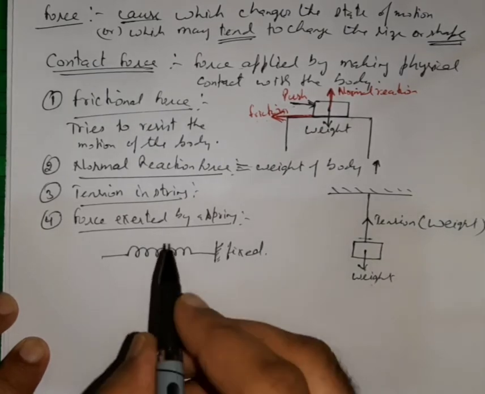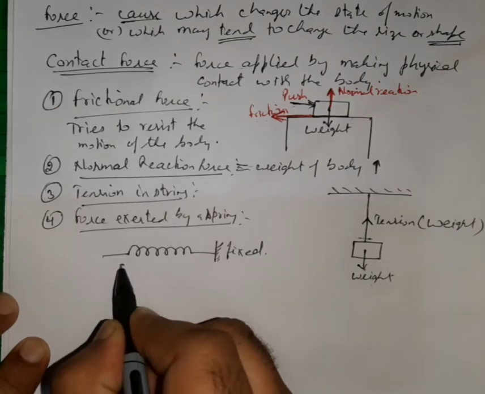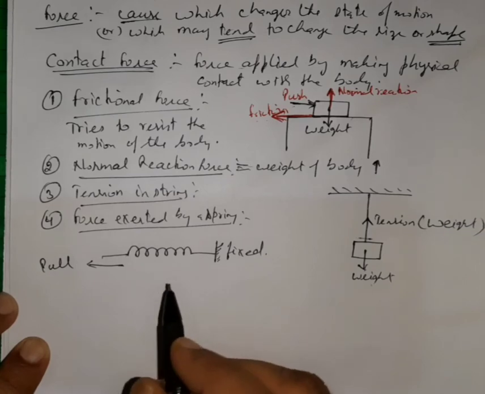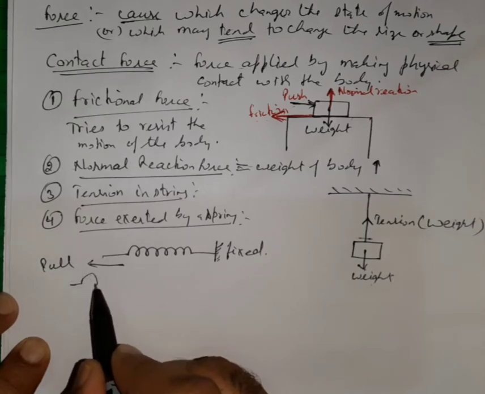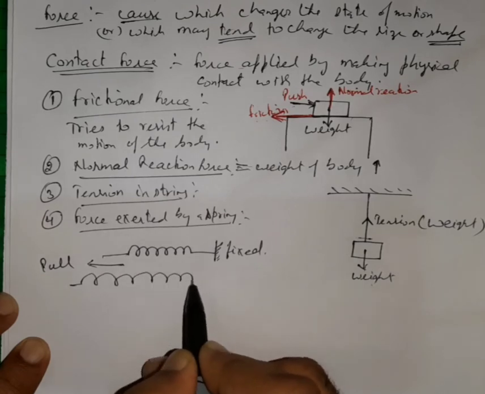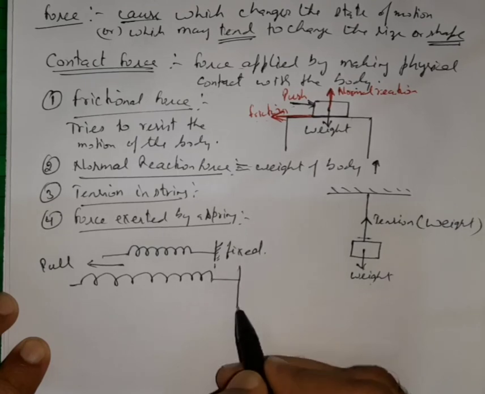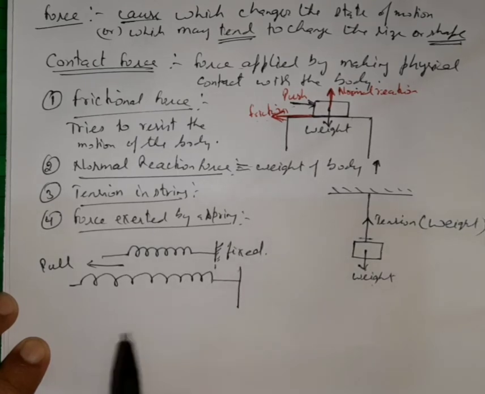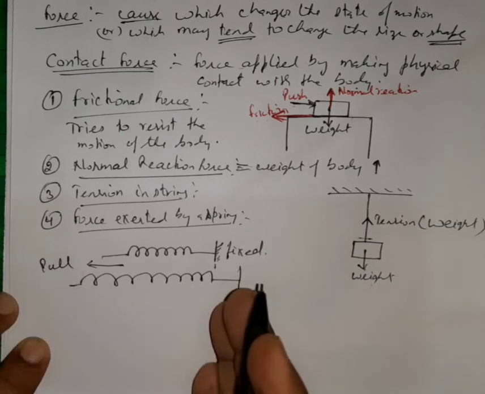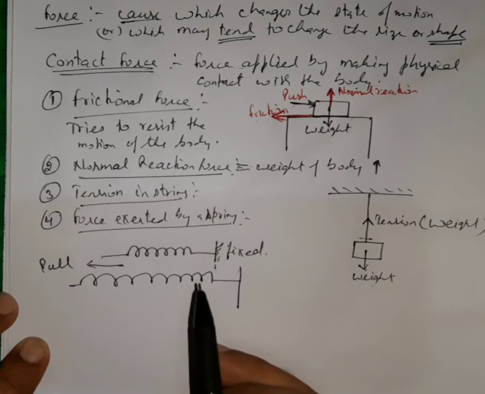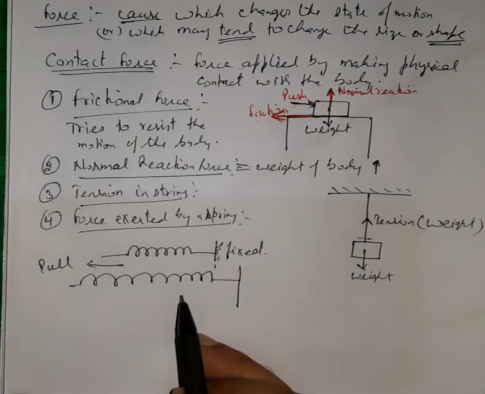Now if I pull it in this direction, if I apply some force in this direction, then this spring will continuously try to come to its initial shape, its exact shape before the pull.